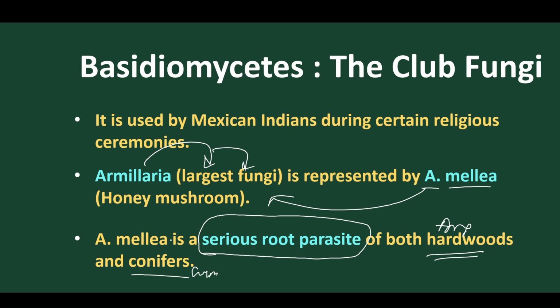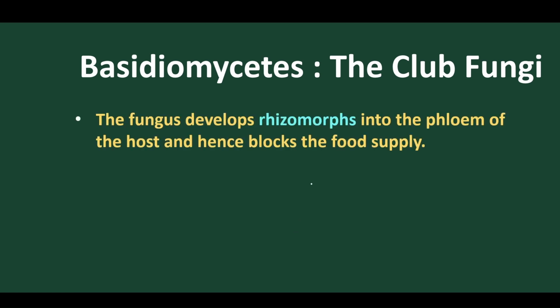Got it? So Armillaria mellea causes serious root parasitic diseases, meaning they enter into the root and complete their life cycle within the root, in both hardwoods and conifers.